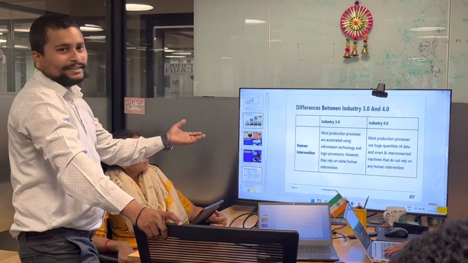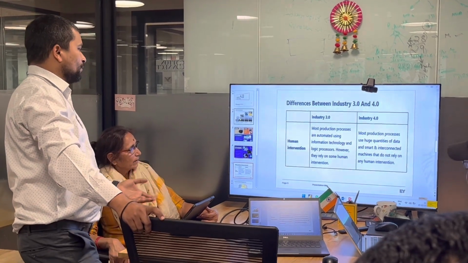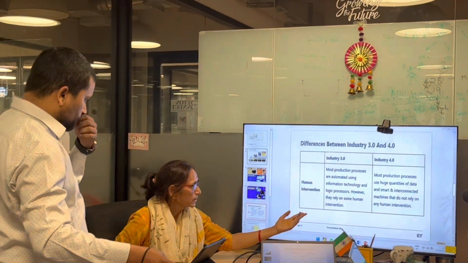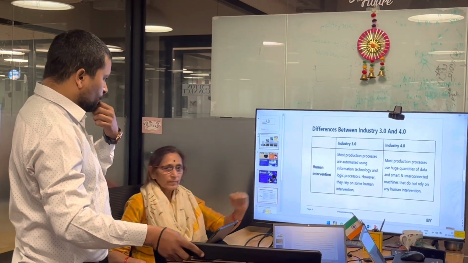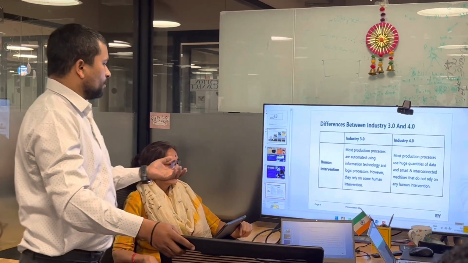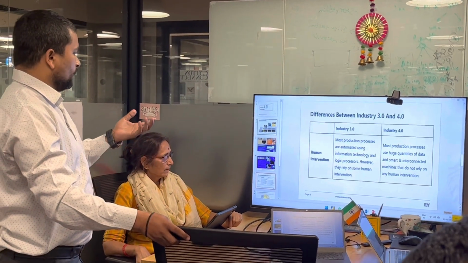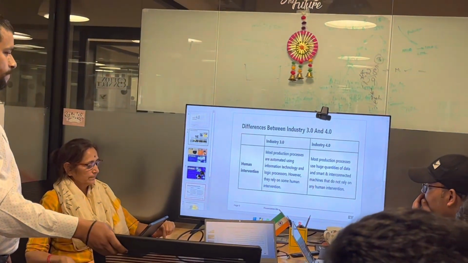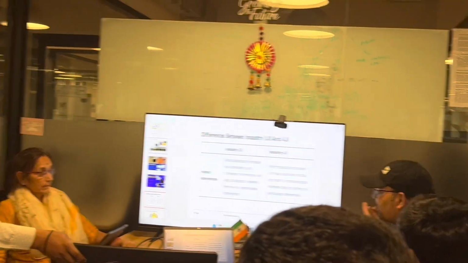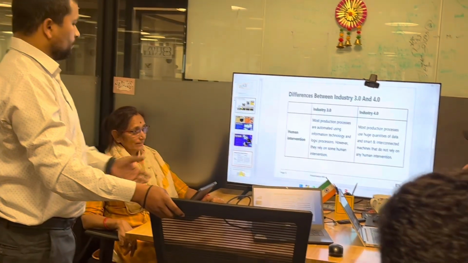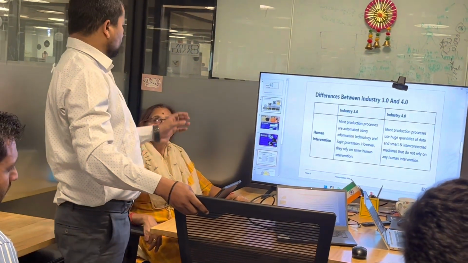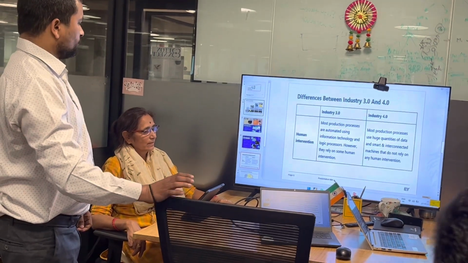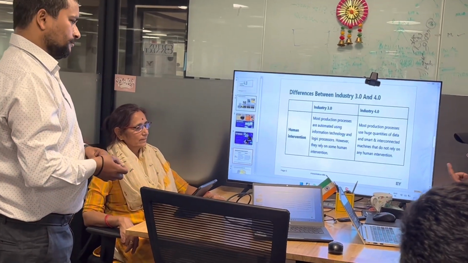There is one more slide for the difference between 3.0 and 4.0. This is the production process. As far as human intervention is concerned, in 3.0, most production machines are automated using information technology and logic processors. Last year I took a class at IIM Lucknow for 3 days. Kuldeep sir gave me this PPT, related to Industry Revolution 4.0.